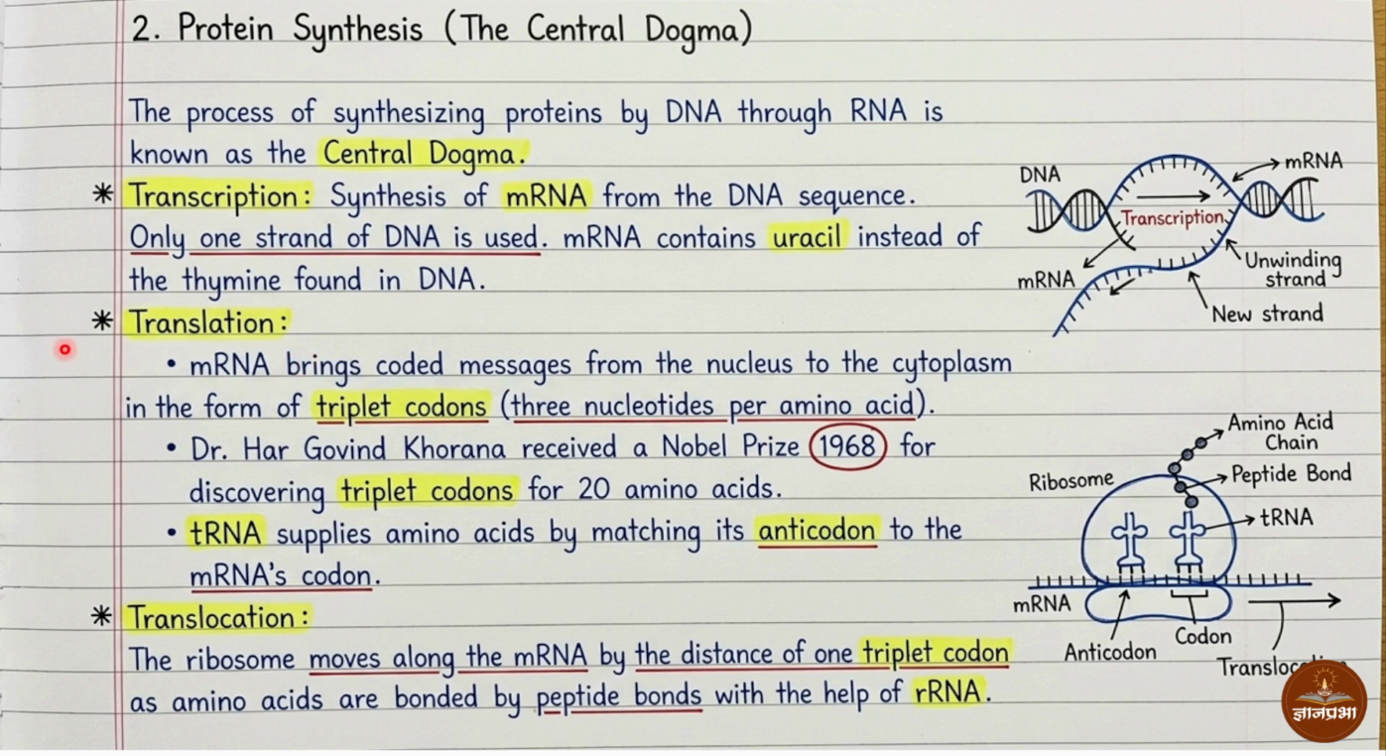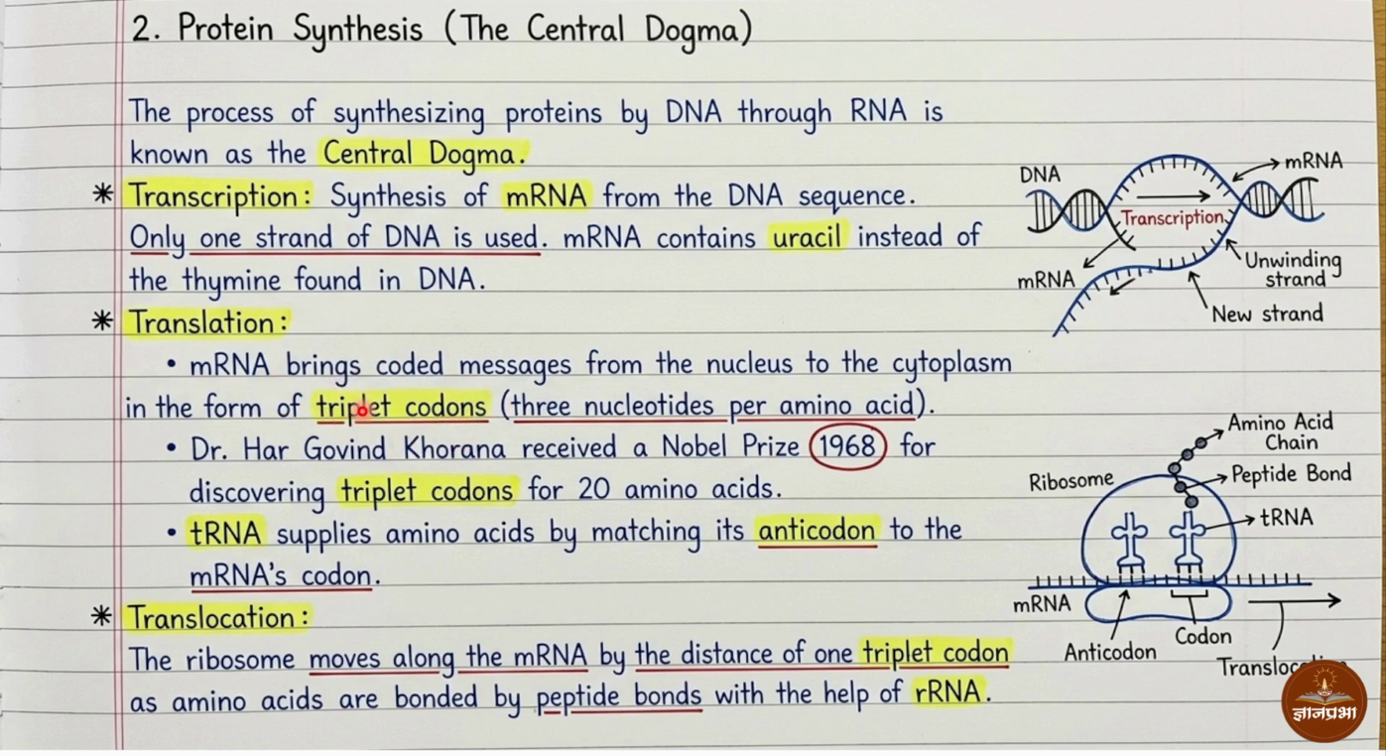Second step in protein synthesis is translation. In translation, mRNA brings coded message from nucleus to the cytoplasm. Means transcription occurs in the nucleus, then mRNA comes to the cytoplasm with coded message. Then it is in the form of triplet codon.